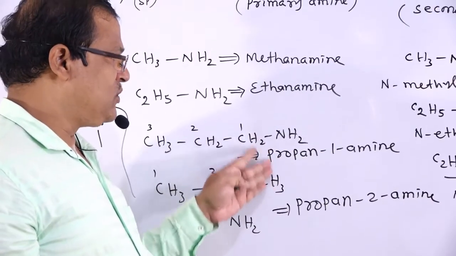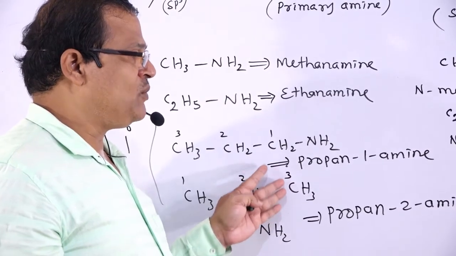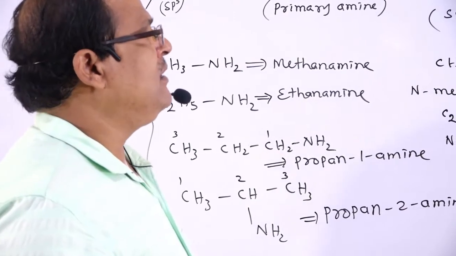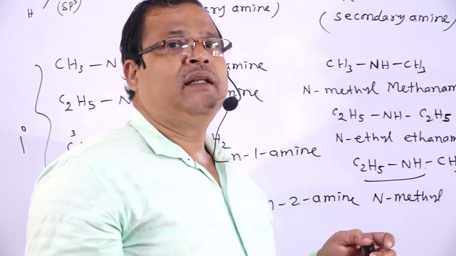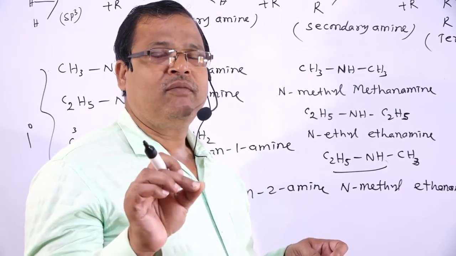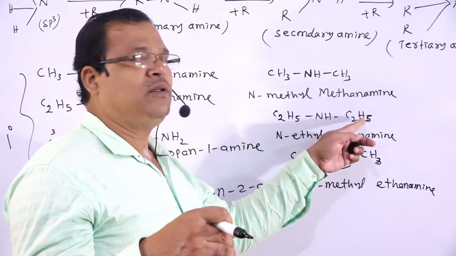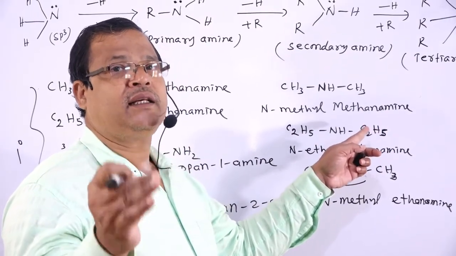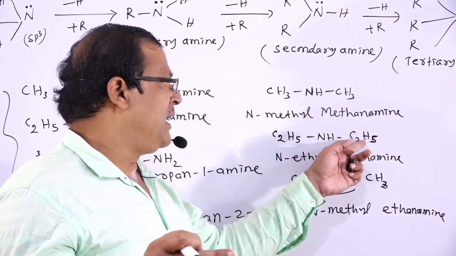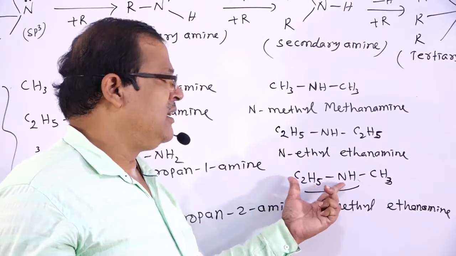These two are position isomers, because there is a change in the position of the NH2. Then in the case of secondary amines, the hydrogen atom of nitrogen is replaced by an alkyl group. Therefore, that is known as N-alkyl: N-methyl methanamine, N-ethyl ethanamine, N-methyl ethanamine.